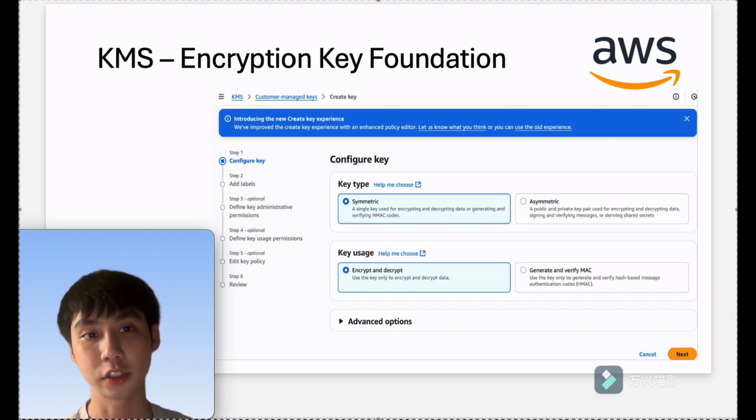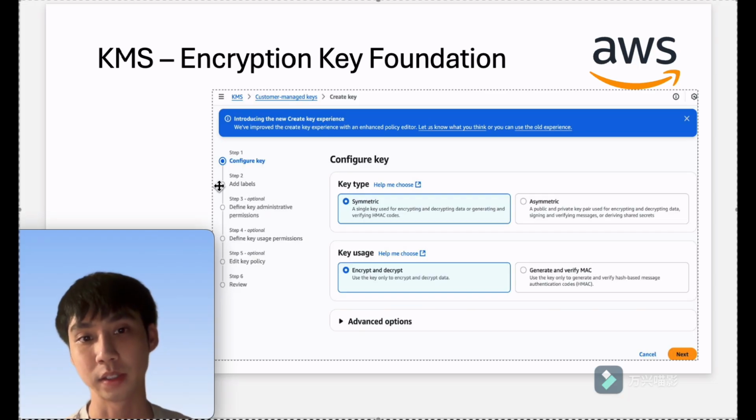The first step is encryption using the AWS Key Management Service. So I create a key and enable automatic key rotation, so a new version will be generated every year. This key encrypts everything that's stored in RDS, S3, and AWS Backup. It protects data when stored and when transferred, forming the foundation of my system security.